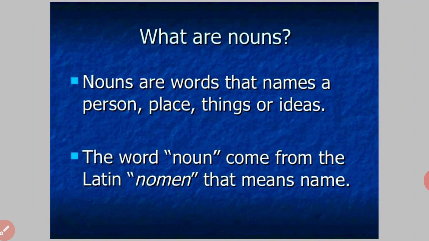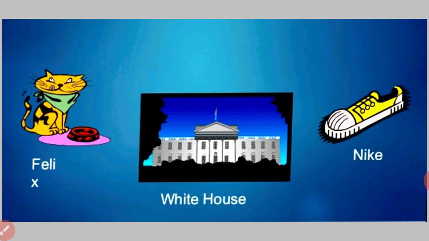As you all know, a noun is the name of a place, thing, idea, or any person. The word noun comes from the Latin nomen, which means name. So, what is the meaning of noun? Noun is the naming word. For example, Felix, White House, Nike. All these are examples of nouns, or you can say cat, house and shoes.